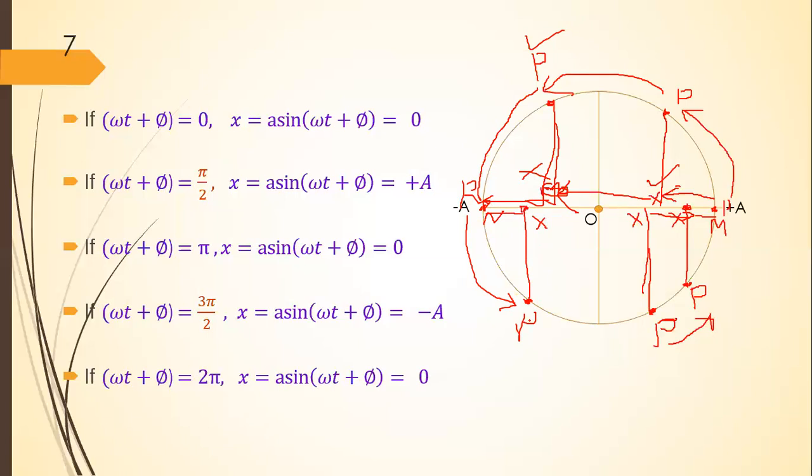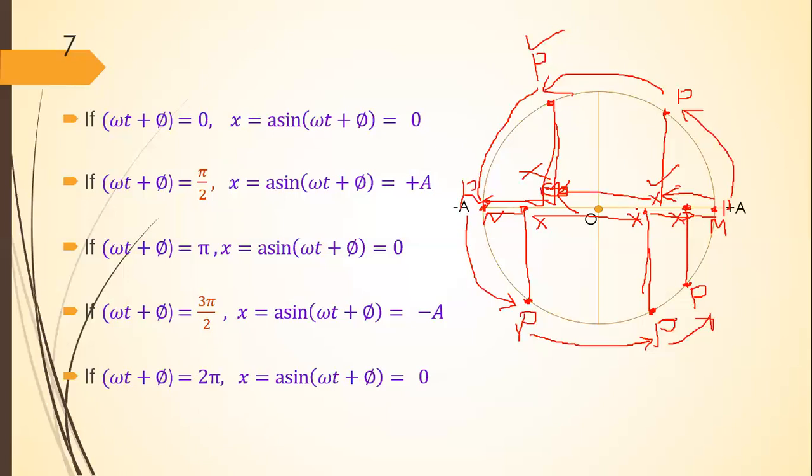And when particle P moves from this position to its initial position, particle X will go to this position. This means that when particle P completes one rotation, particle X will have completed its one oscillation.